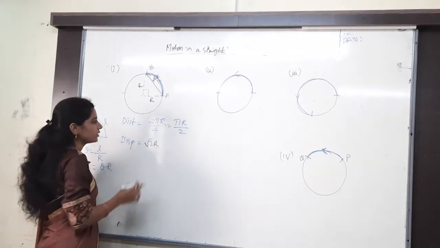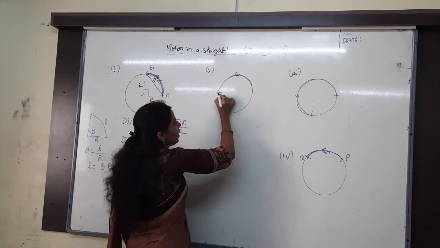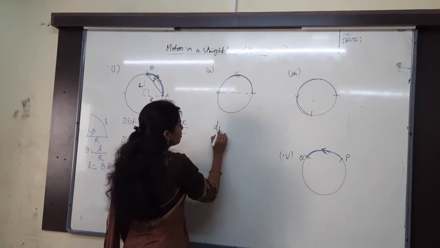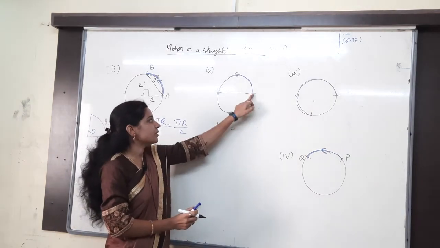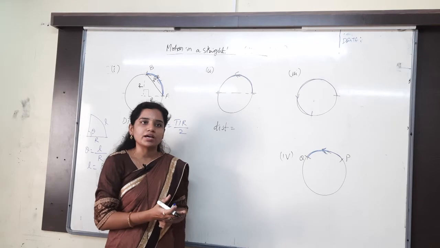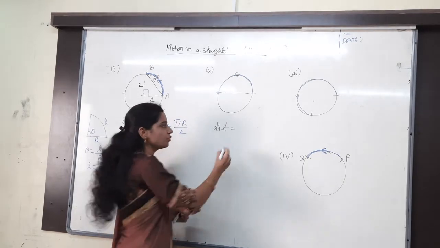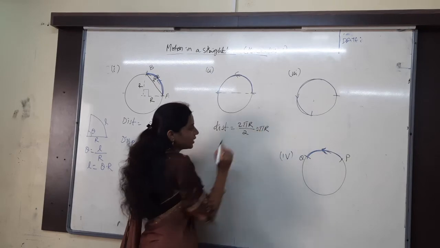Root 2 into r. Then next one, it is covering half of the circle. Half of the circle, what is the distance? You only tell me that. Total distance covered is from here to here, half of the circle. Total circle is 2 pi r, so half circle is 2 pi r by 2, which gives you pi r. That is the answer.